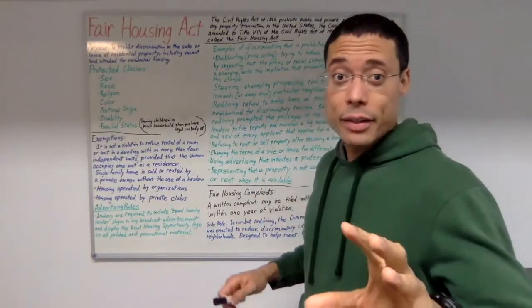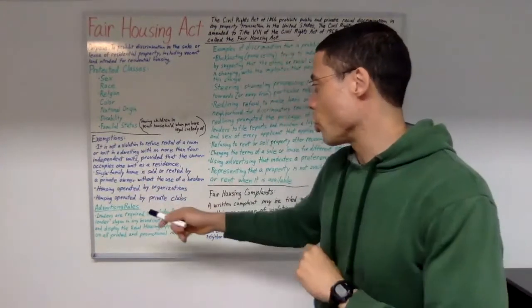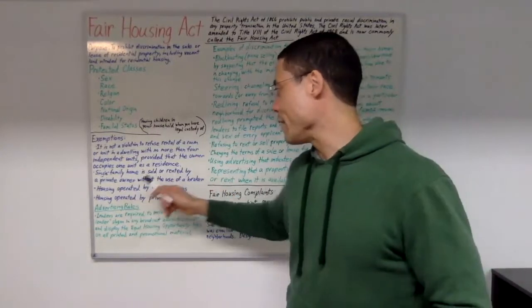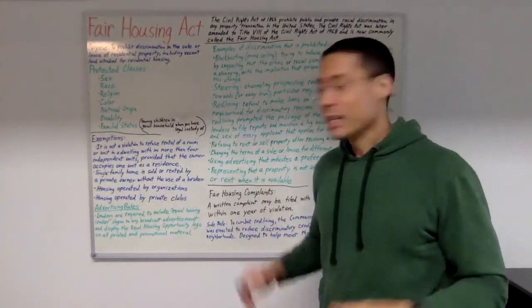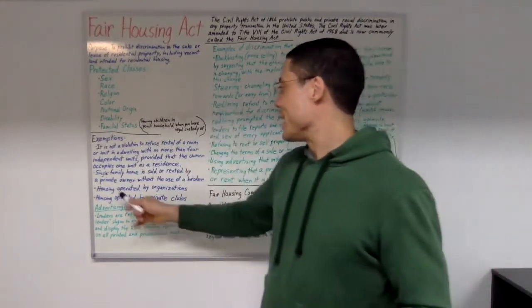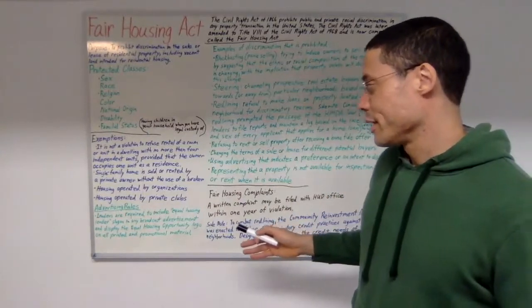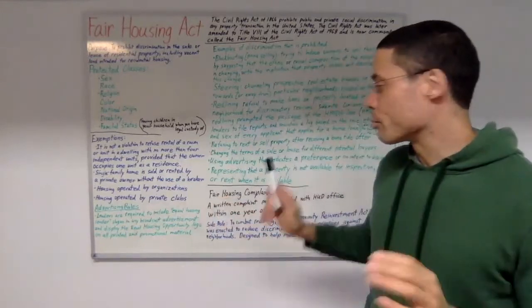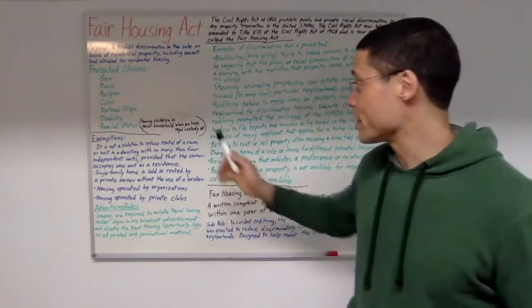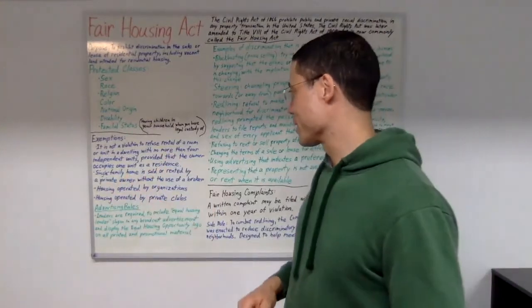Also, another exemption is a single-family home sold or rented by a private owner without the use of a broker. Also, housing operated by organizations, and housing operated by private clubs. So these are exemptions of the Fair Housing Act.